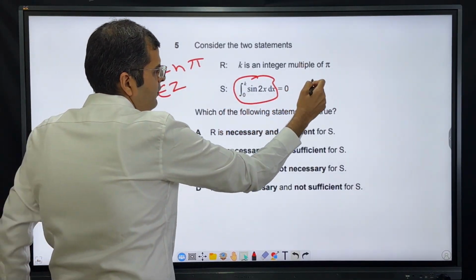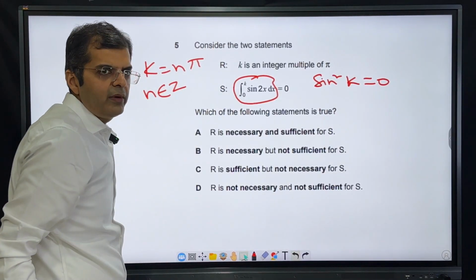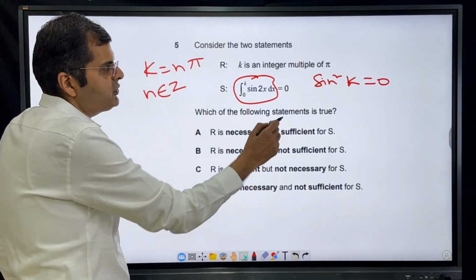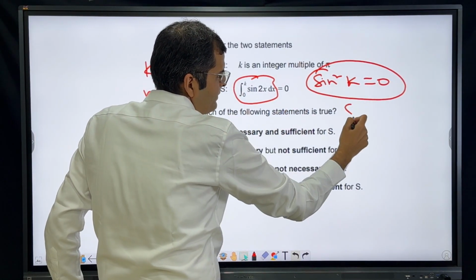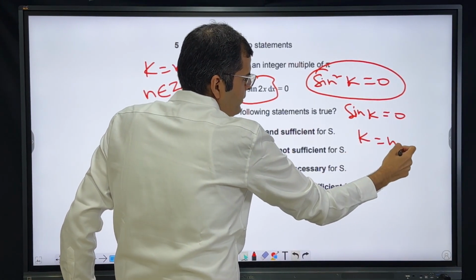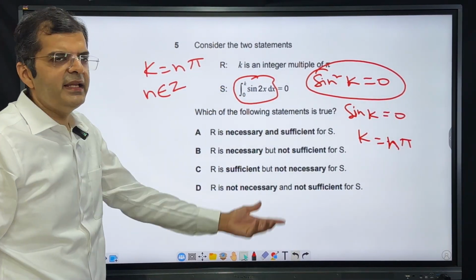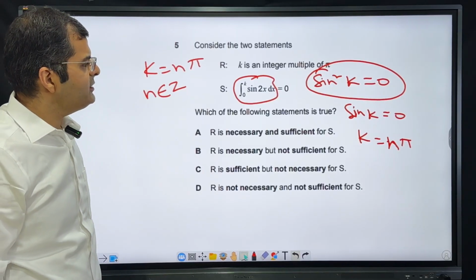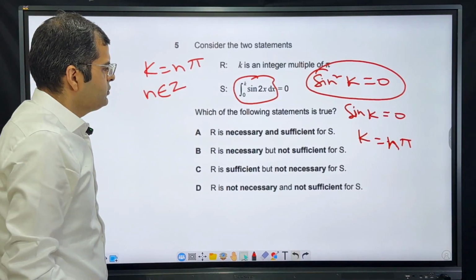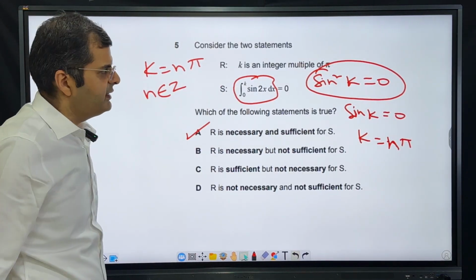So now coming back here, this integral is 0, so sine square k is 0. That means sine of k is 0. If sine of k is 0, then k has to be of the form n pi, an integral multiple of pi. Only then is sine k 0. So statement R is both necessary as well as sufficient. R is necessary and sufficient for S. That is the correct answer here. All right.